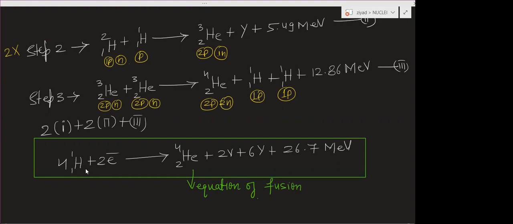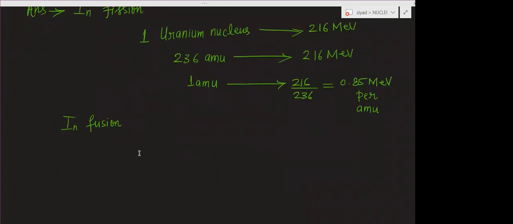So you can say 4 hydrogen nuclei, on fusion, will give this much energy, 26.7 mega electron volt.